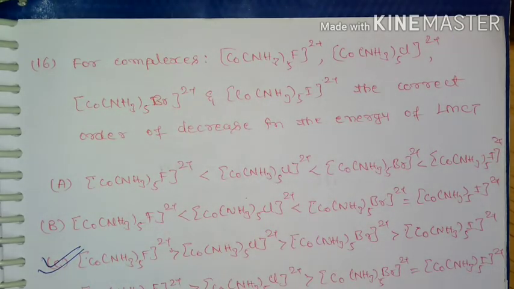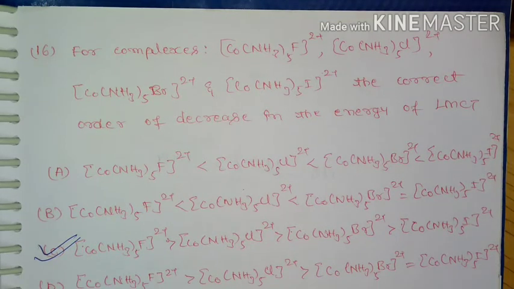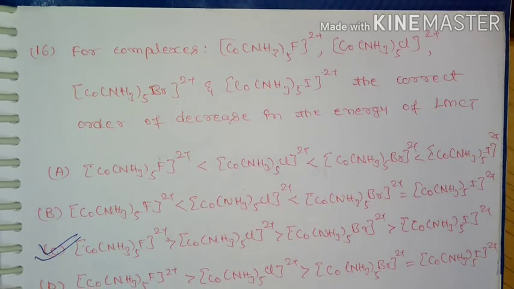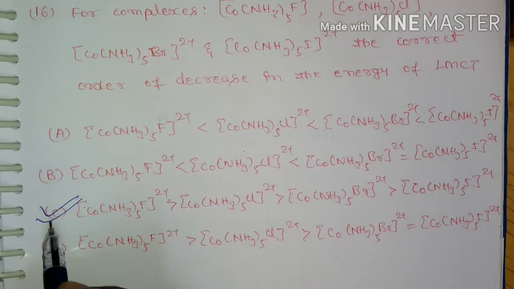Question for complex. So these are the 4 octahedral complexes, and what they asked is the correct order of decrease in energy of ligand to metal charge transfer, and the correct option is C.